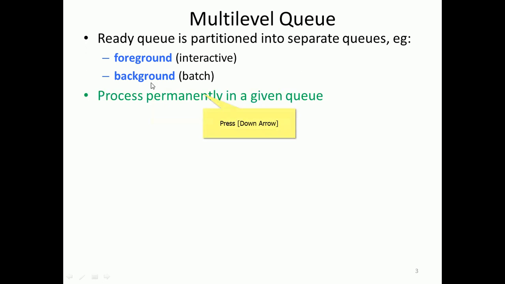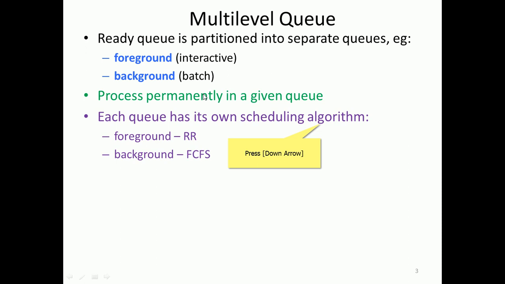A process stays permanently in a given queue, either the interactive foreground or the background. Each queue has its own scheduling algorithm. There are multiple queues, and each queue might follow its own fashion, maybe round robin, first come first serve, and so on. Here the foreground follows round robin and the background follows first come first serve.